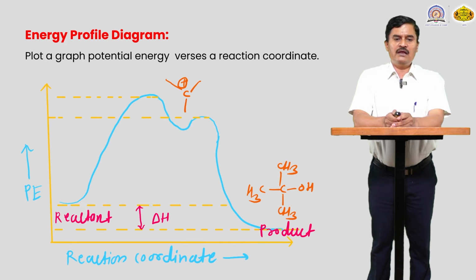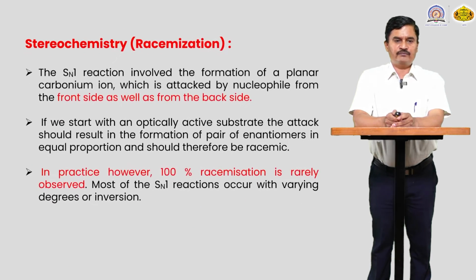The energy profile diagram clearly indicates the slow step that requires more energy. So the reactant slowly converts into the transition state. Transition state means the high energetic state, and in the transition state there is formation of a carbocation. And in the second step, OH minus attacks the carbocation from both sides, which requires less energy. In the figure they clearly show the transition state requires more energy, while the attack of the nucleophile requires less energy. So the first step is the slow step, and the second step is the fast step, and then it converts into the product. So in this reaction there is formation of a racemic mixture.